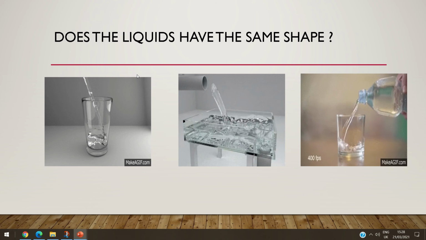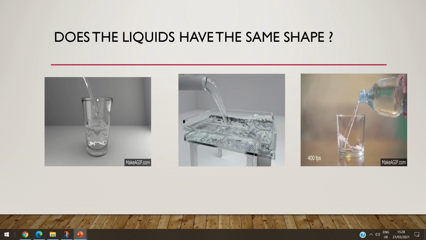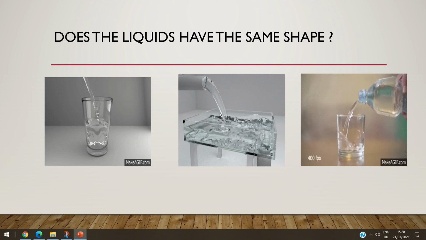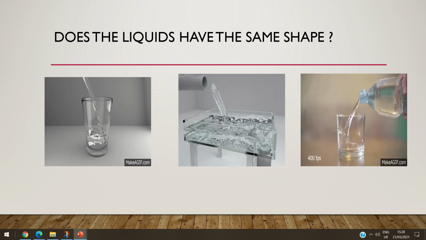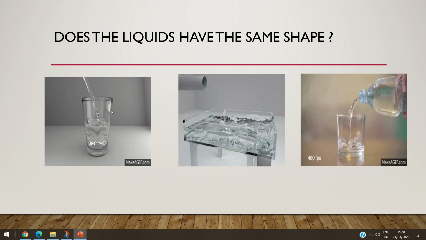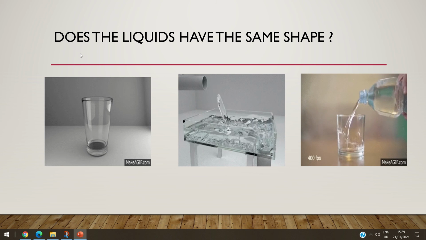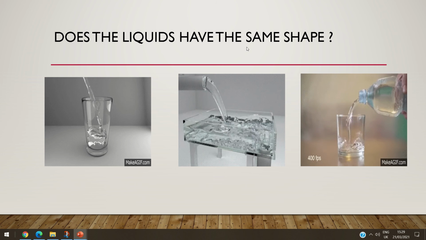Look. Now we pour the water in this long cup. If we put it in this short or small cup, why is it different? In all pictures it's water, but the water looks different here because the water doesn't have its own shape. The water takes the shape of the cup inside it. Okay. So now can I ask you, do liquids have the same shape?